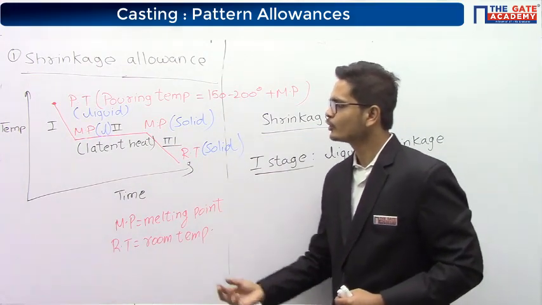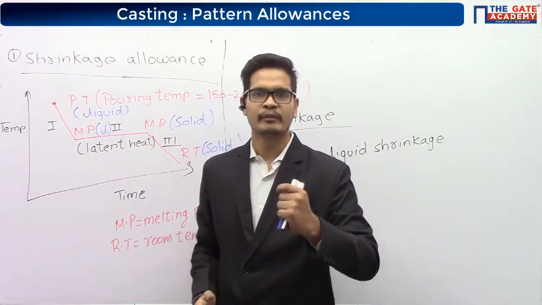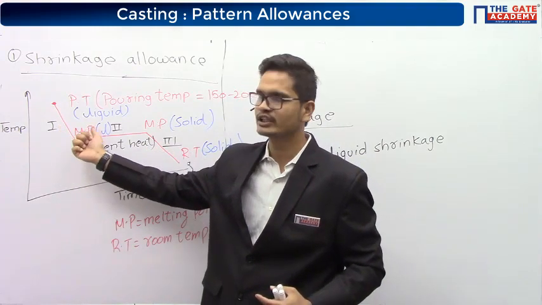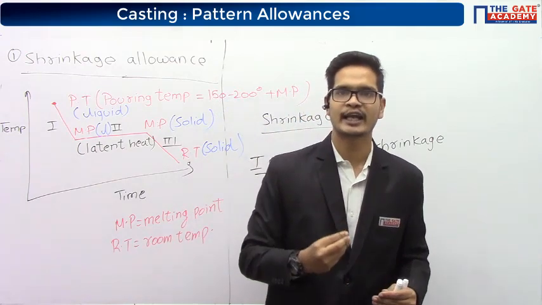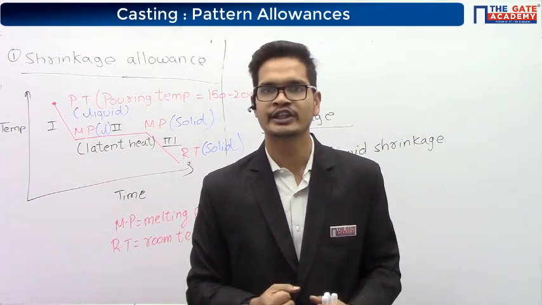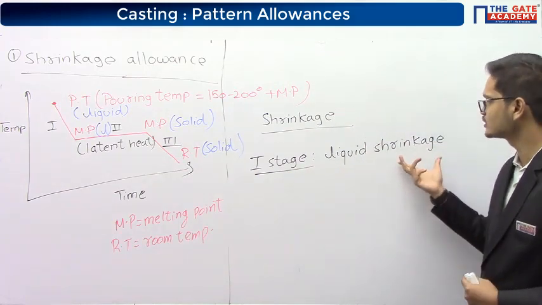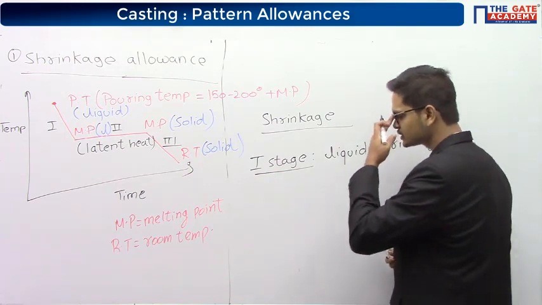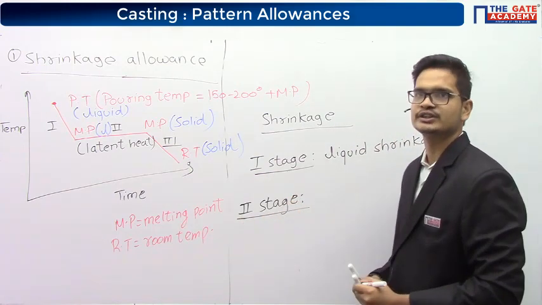Okay. So you can see here that at the beginning of the first stage, the metal is in liquid state. At the end of the first stage, the metal is still in liquid state. That is, all the shrinkage is taking place in the liquid phase only, and this shrinkage is called the liquid shrinkage. Now let's see the second stage.